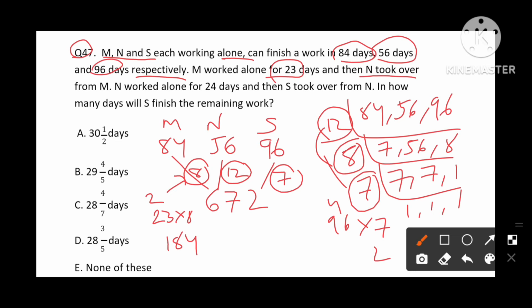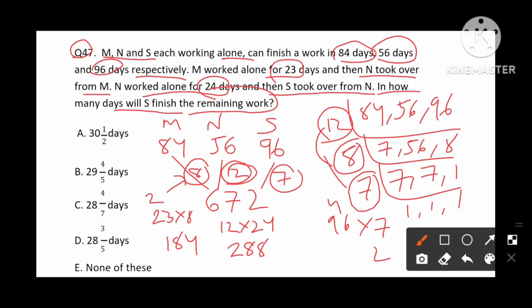And then N took over from M. N worked alone for 24 days. So 12 into 24 units. 12 into 24. 12 times 144, 144 2 times 288 units completed by N. Next says that then S took over from N. In how many days S finished the remaining work?